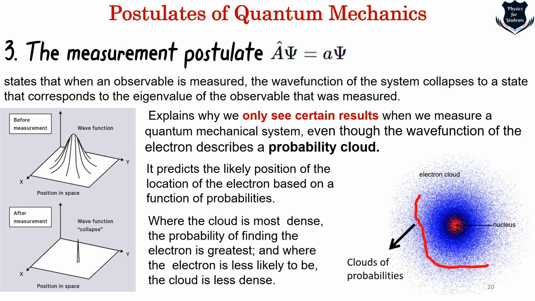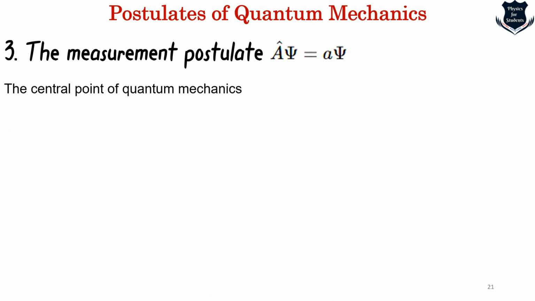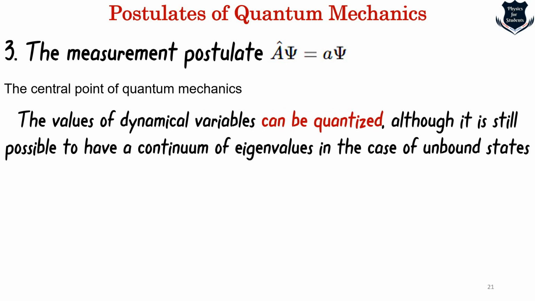But what is important is that we only see certain results because the wave function collapses, and it collapses with the corresponding eigenvalue. This is the central point of quantum mechanics. Way back from the first Solvay conference, when we started learning quantum mechanics, we learned that nature is discrete, nature is quantifiable. So the values of dynamical variables can be quantized, although the eigenvalues might form a continuum in the case of unbounded states.